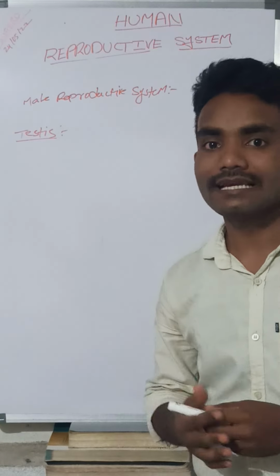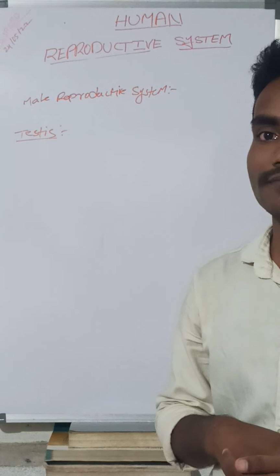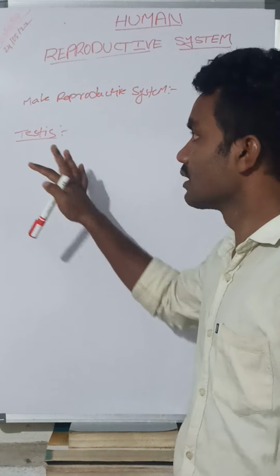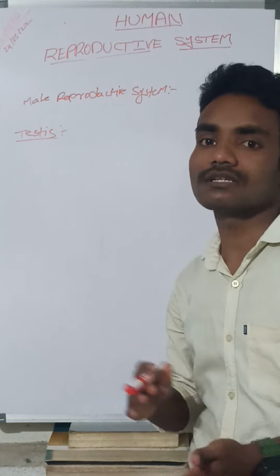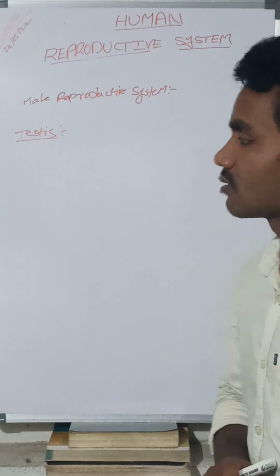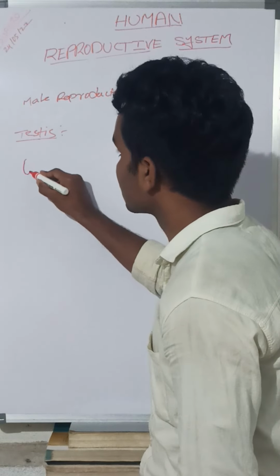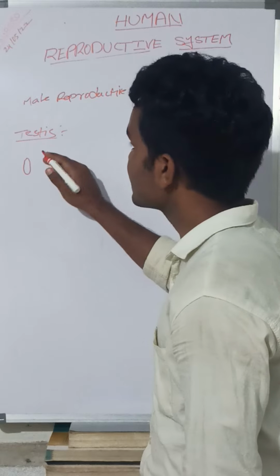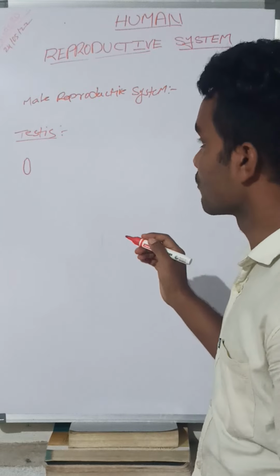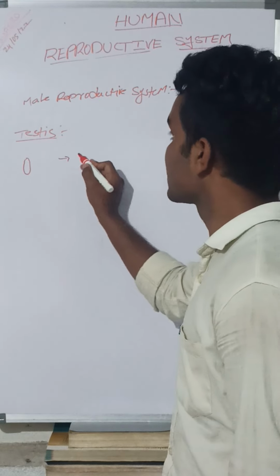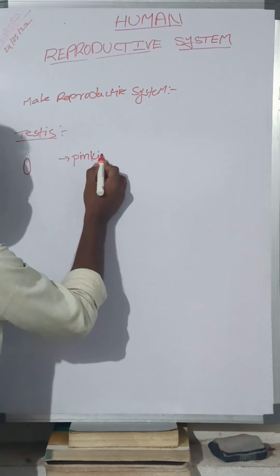The male gametes are the sperms. Where will they be formed, synthesized? In the testis. The testes are located in the scrotal cavity of the scrotum. How will they be? These are oval shaped, and these oval shaped testes are pinkish in color.